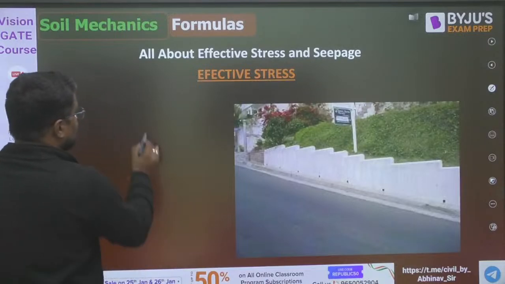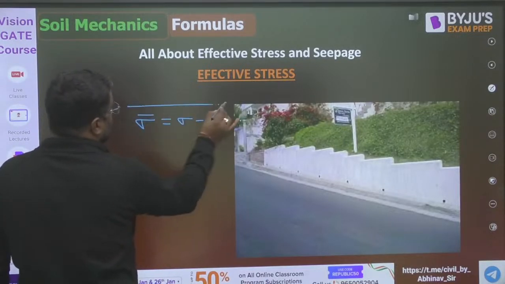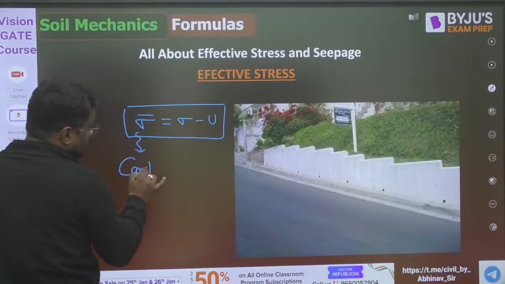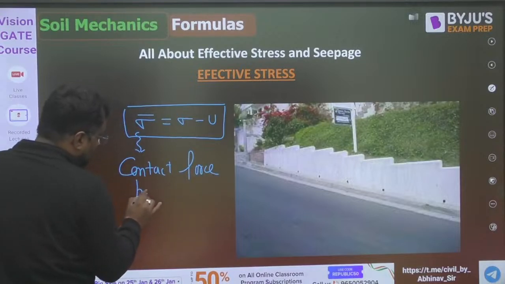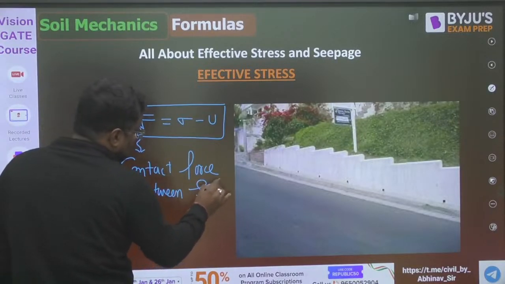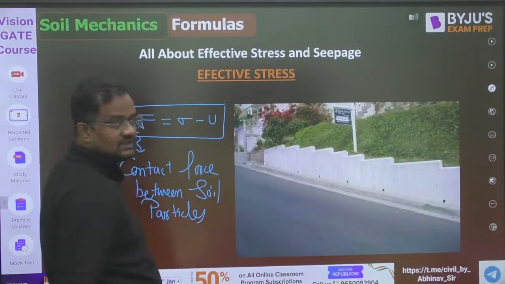Here also, for effective stress, there is only one formula: effective stress is sigma minus U. What does this effective stress represent? It represents the contact force between the soil particles.